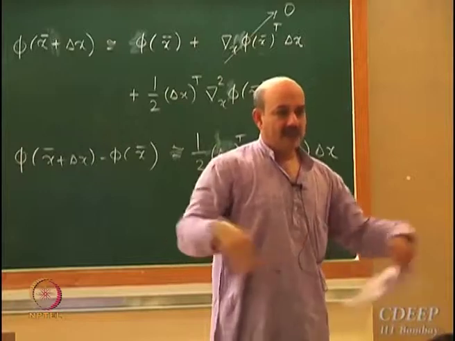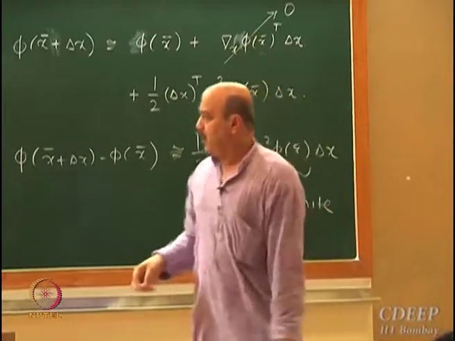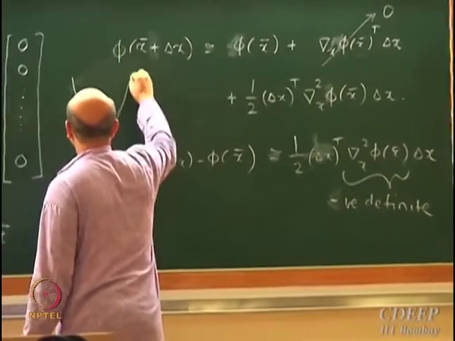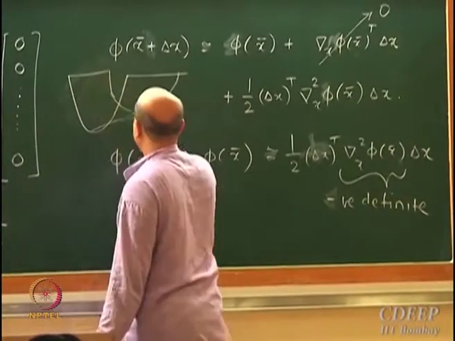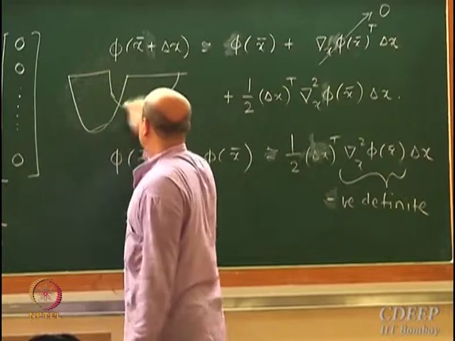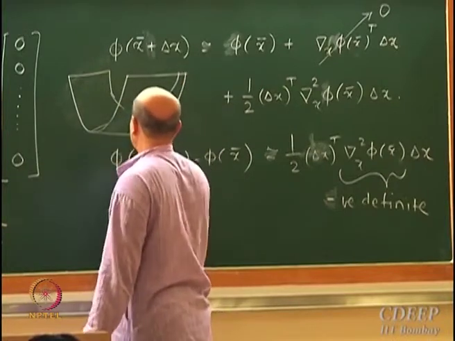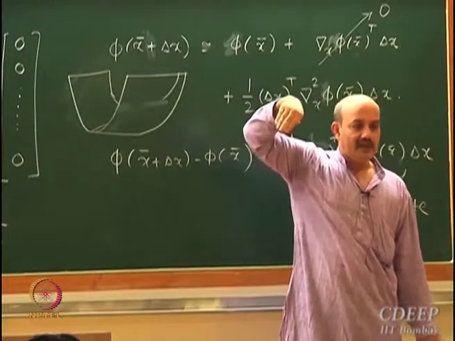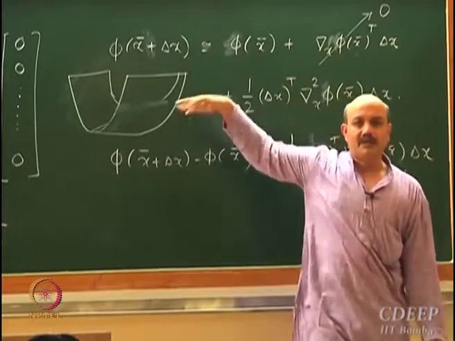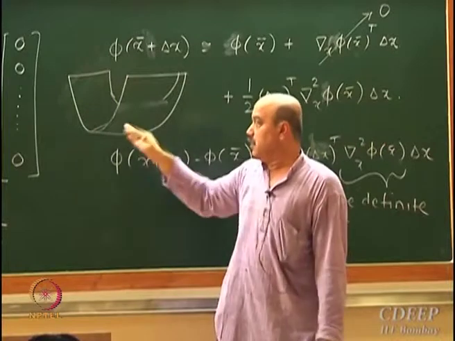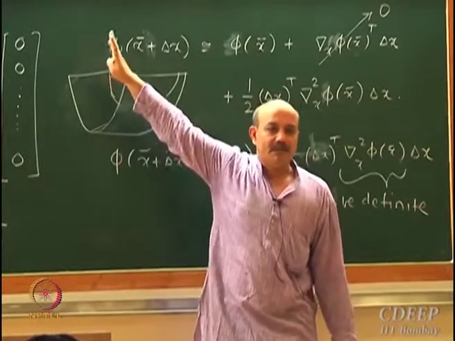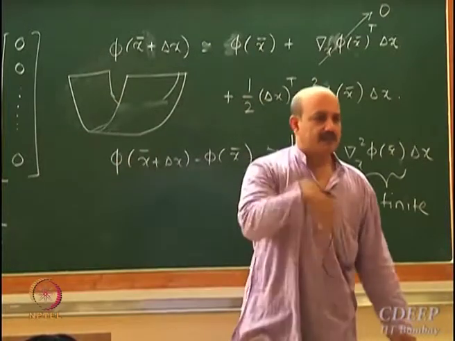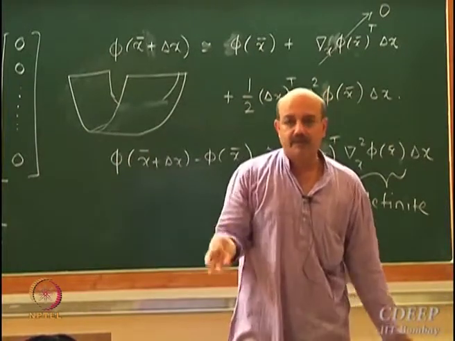Let's say you have a valley, but a valley which is something like this. Well, it's difficult to draw, I'm not good at it. Let's say there is no one unique point where you have multiple points where the gradient goes to 0. So you may have a minimum with respect to one variable, not a minimum with respect to another variable.